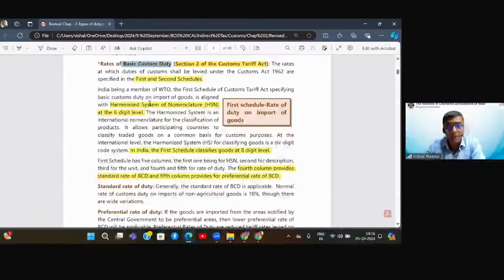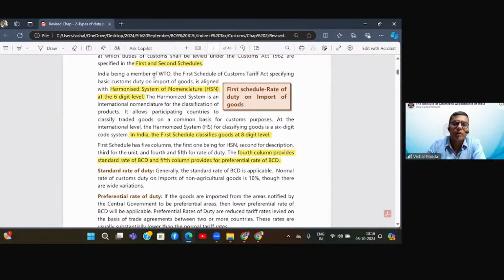Now, where are these duty rates given? If you remember, I had mentioned this also in the last lecture. They are given in Schedule 1 and Schedule 2. Schedule 1 gives you the rate for import. Schedule 2 gives you the rate for export. Now here, we have all heard and read in economics about the WTO, World Trade Organization. India being a member of the WTO, it is imperative, it is compulsory for all WTO nations to adopt the HSN in their tariff. I'm sure since you have all studied inter and come here, you would know HSN, but still let me explain, because our second topic deals exclusively with classification.